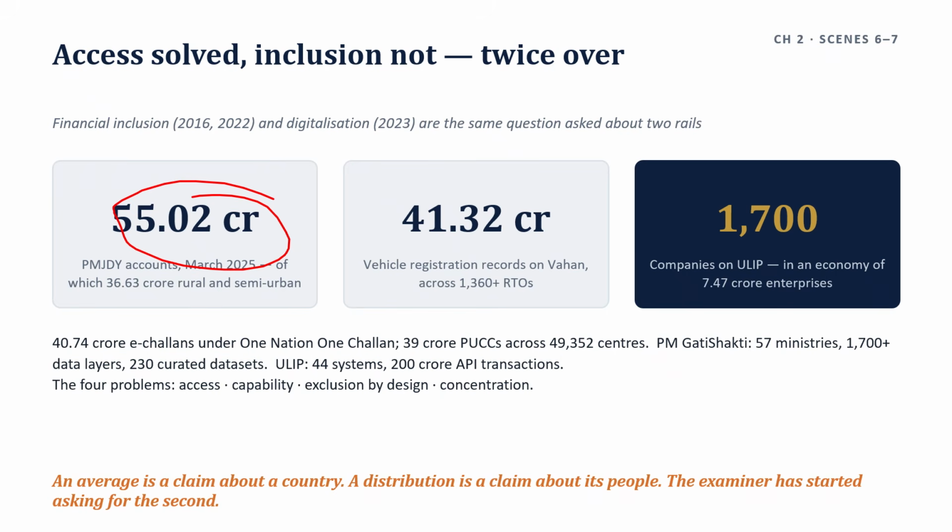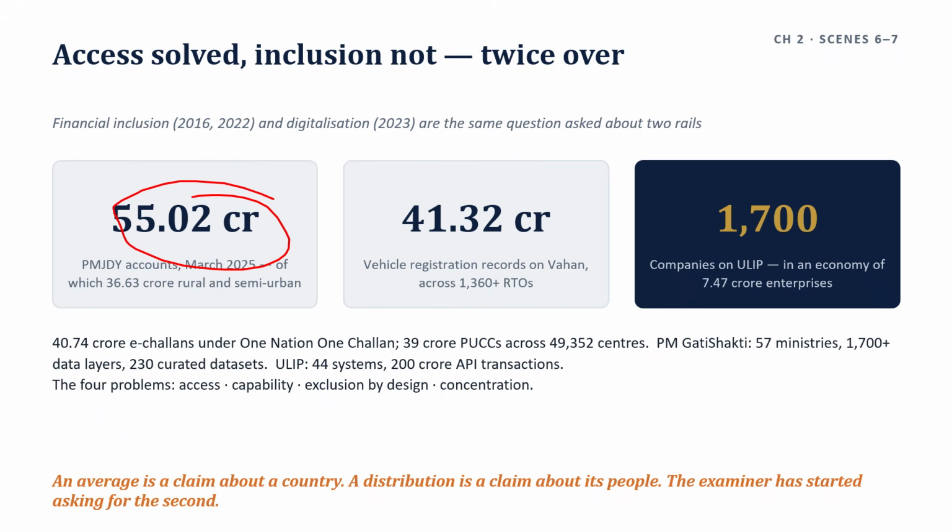Then moving to the next scene, that is digitalization and the divide. The 2023 question asked for status, problems and improvements. Coming to the status part: India's digital public infrastructure, DPI, identity, payments, data exchange, is the widest deployed such stack in the world, and financial inclusion advanced substantially on the back of it. But "widest deployed in the world" is an adjective, not an answer. Why? Here is the evidence.